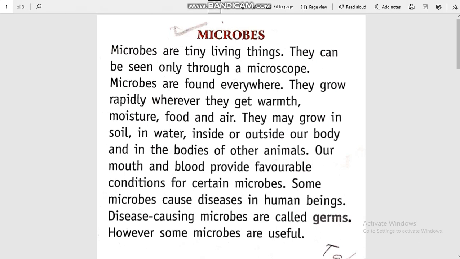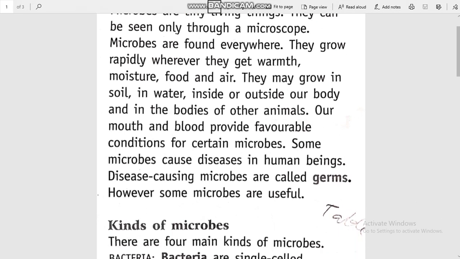Some microbes cause disease in human beings also. So disease causing microbes are called germs. However, all microbes are not harmful. Some microbes are useful also. Again, microbes which cause disease are called germs. So what are germs? Disease causing microbes are called germs.